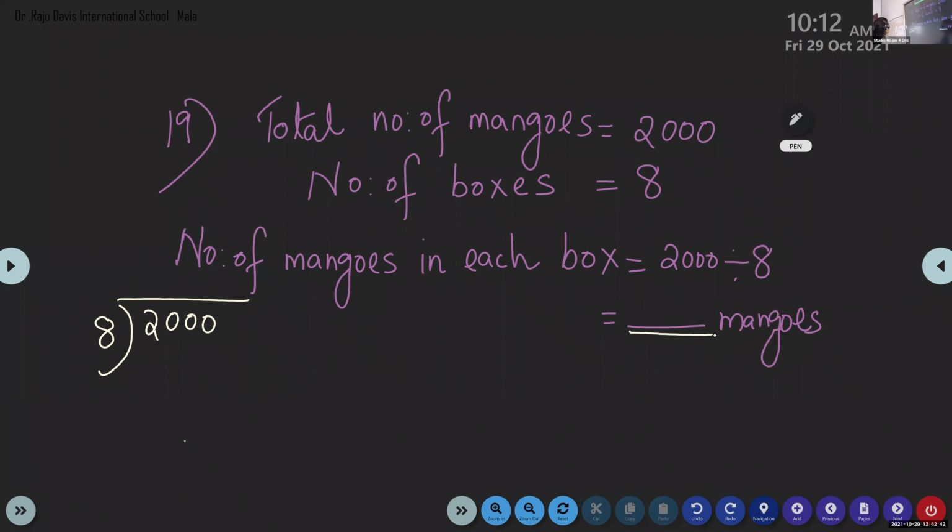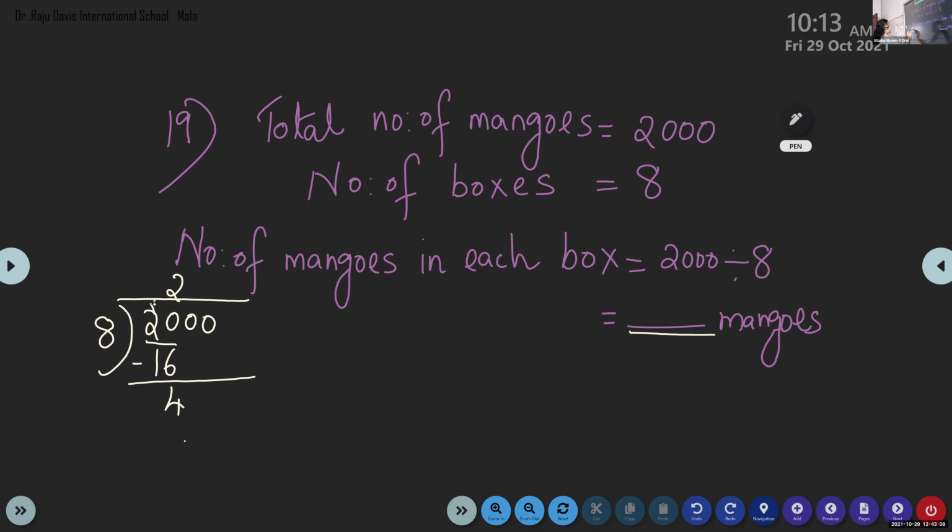So here, children, first we have to take 20. First you compare 2, that is small. 20. How many times can 8 be taken from it? 8 twos are 16. We cannot take 8 threes, 8 threes are 24. 20 minus 16 is 4.